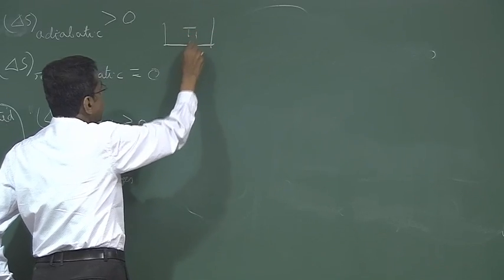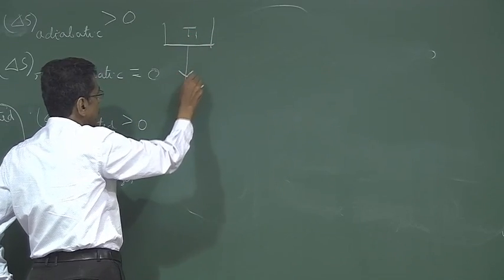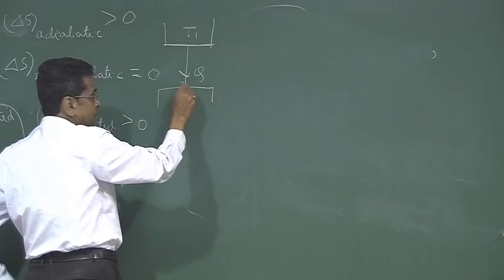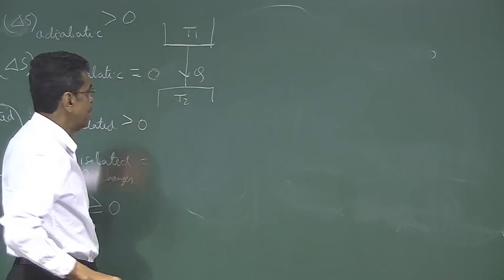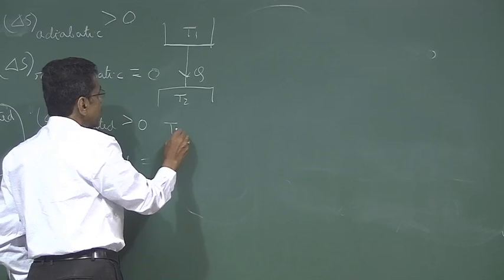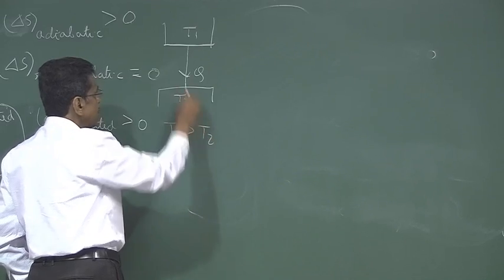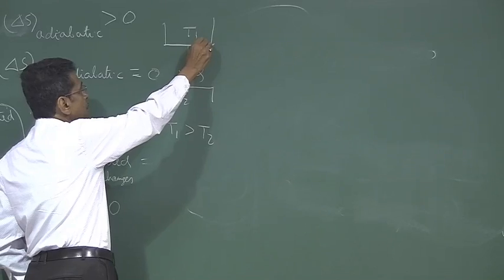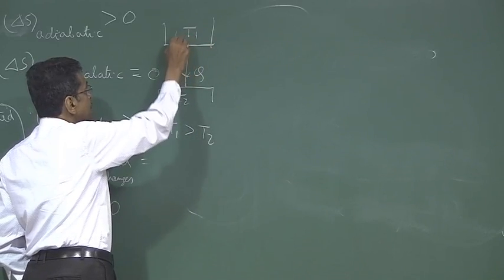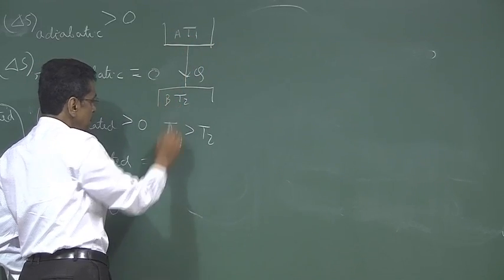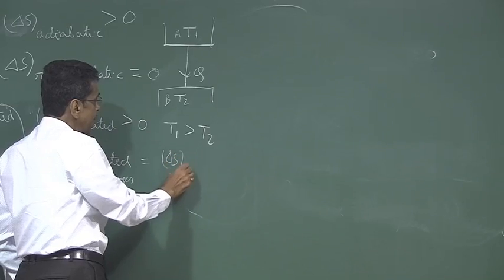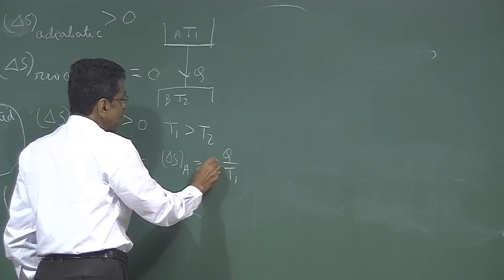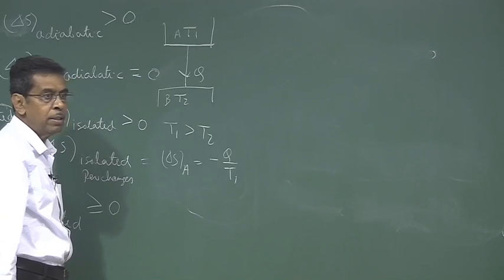An irreversible or natural heat transfer process will take place if two systems are made into contact through a diathermic wall, so that heat can transfer. In this case where T1 is greater than T2, heat will flow from A to B. So now the entropy change of this system, this is system A, this is system B. Del S A is minus Q by T1. Why? Delta Q by T is Q by T1.